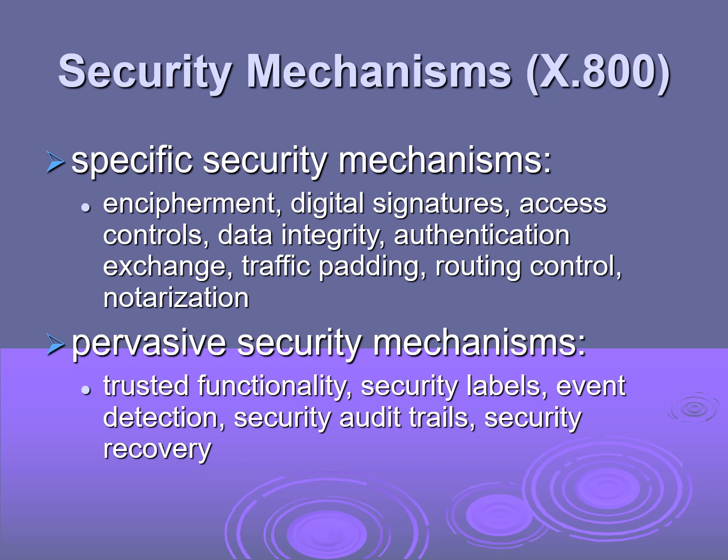Okay, so security mechanisms, again according to X.800, are classified into specific security mechanisms and pervasive security mechanisms. Some mechanisms are specific ones, like encipherment, digital signatures, access controls, data integrity, authentication exchange, traffic padding, routing control, notarization, etc. And some are pervasive security mechanisms like trusted functionality, security labels, event detection, security audit trails, and security recovery.